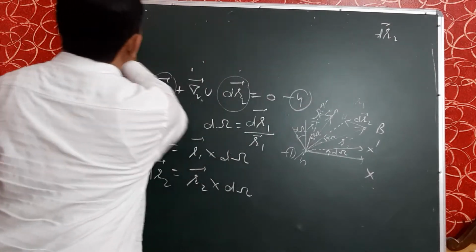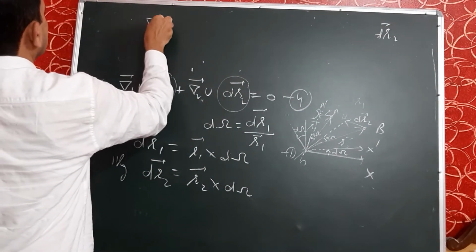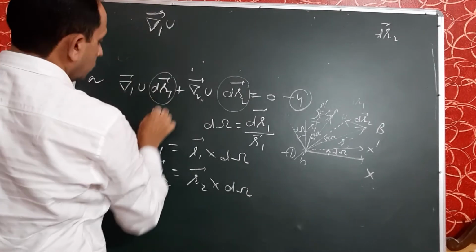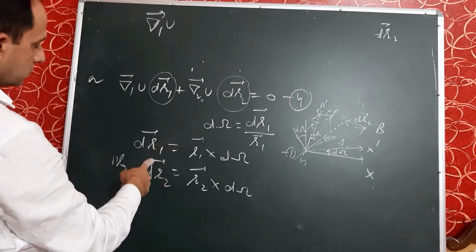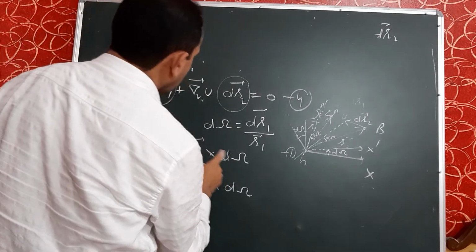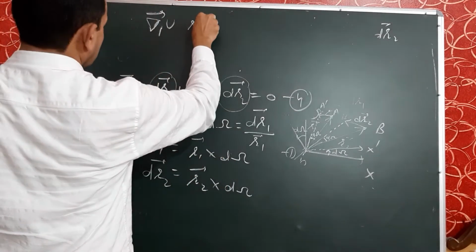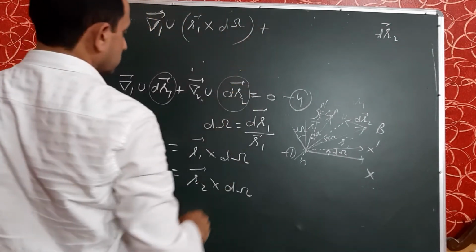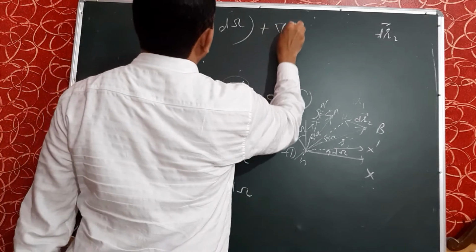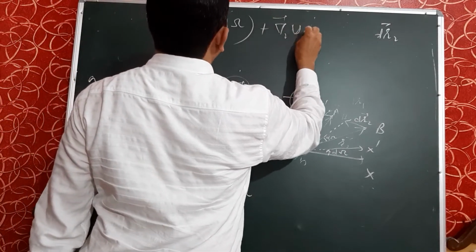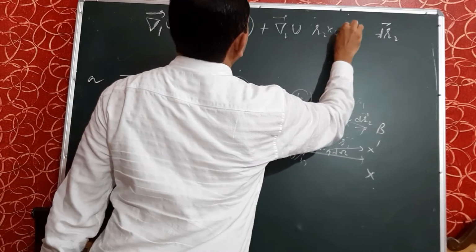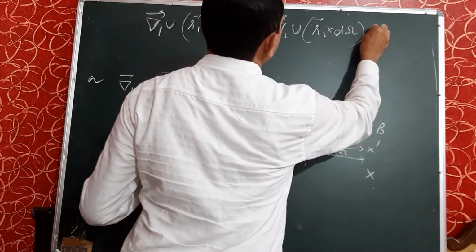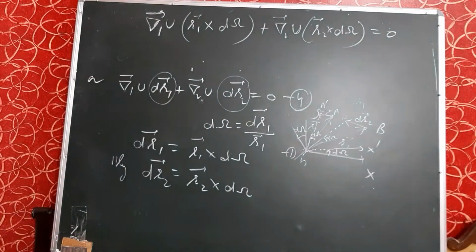We will get finally del 1 u into r1 cross d omega plus del 2 u into r2 cross d omega is equal to 0.